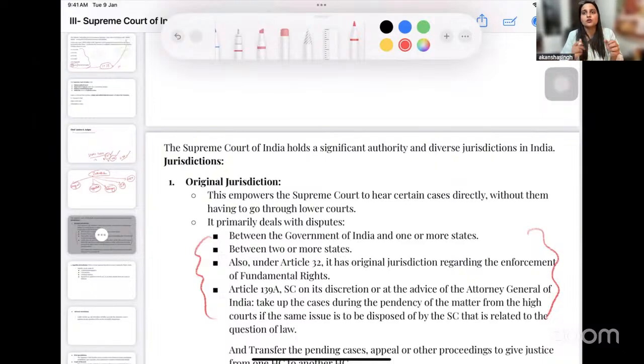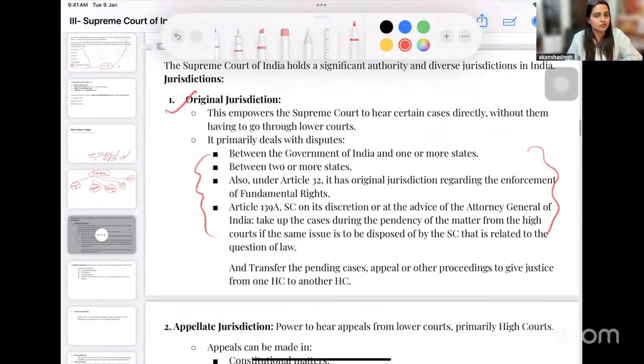Provinces mein agar clash ho raha hai, do states mein clash ho raha hai, water dispute, kitne saare water treaty disputes hote rehte hain, right? So in all these cases where there is conflict between the government, state, different types of states, the jurisdiction lies with the Supreme Court solely, okay? And original jurisdiction is with the Supreme Court.